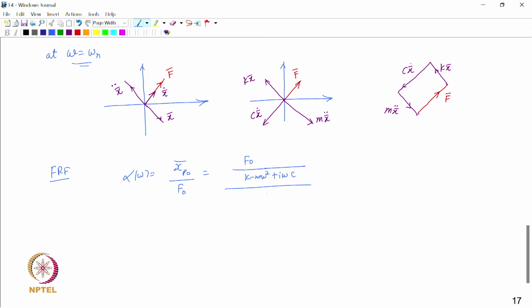So therefore we get the expression 1 upon k minus m omega square plus i omega c, correct.